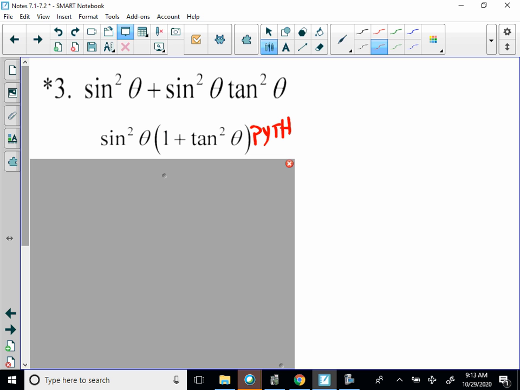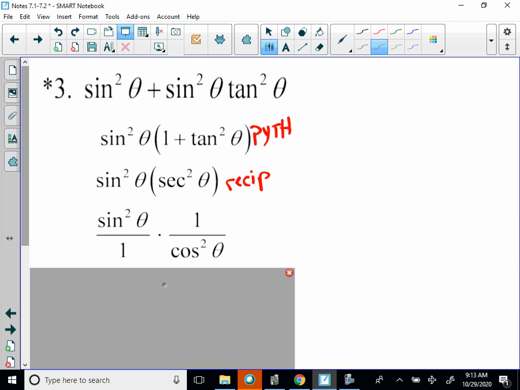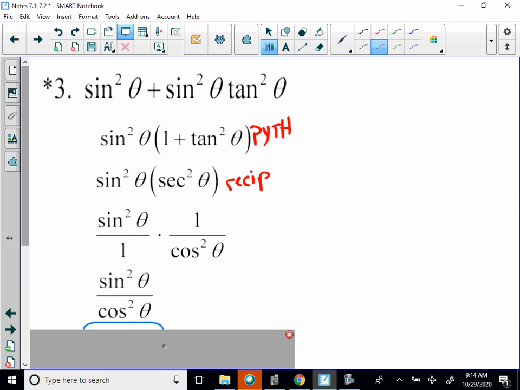That's Pythagorean, so that's going to be equal to secant squared. I can rewrite secant squared using the reciprocal identity, 1 over cosine. So we have sine squared over 1 times 1 over cosine squared theta. That's going to be sine squared theta over cosine squared theta, which should give me tan squared theta.